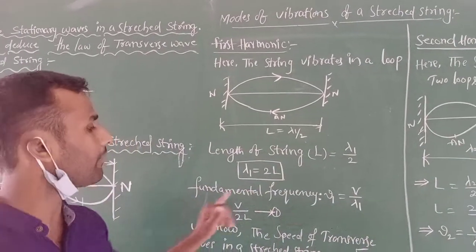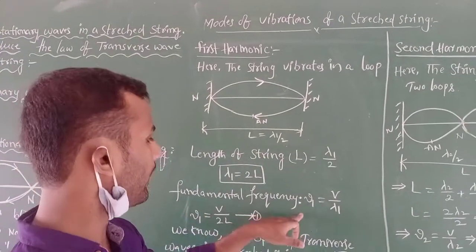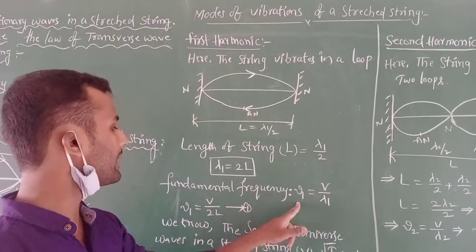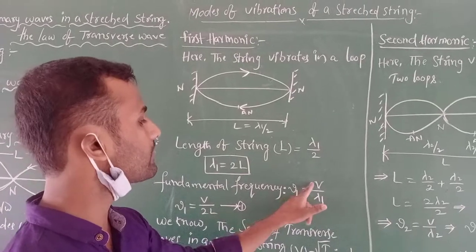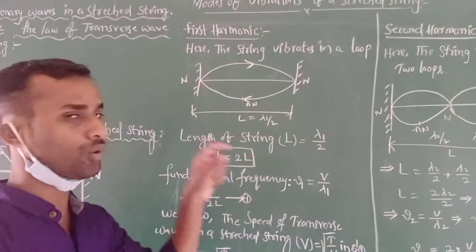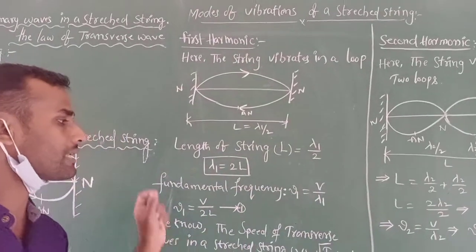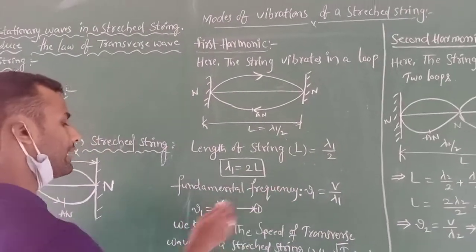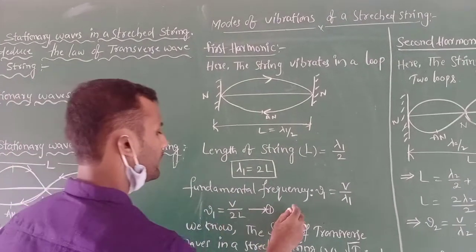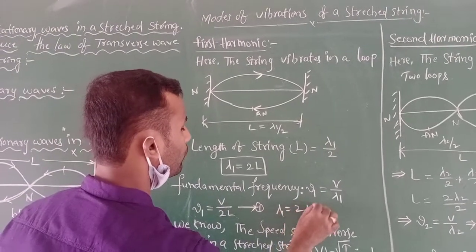We know the fundamental frequency nu1 equals V by lambda 1, where nu1 is the fundamental frequency, V is the speed of the wave, and lambda 1 is the distance between any two crests or troughs, known as the wavelength. So nu1 equals V by 2L.